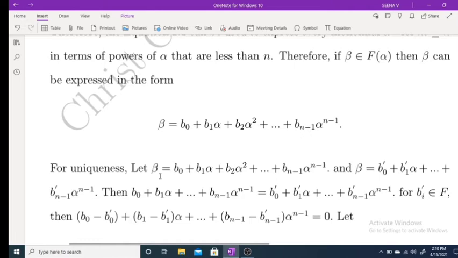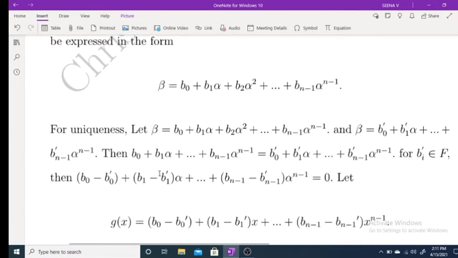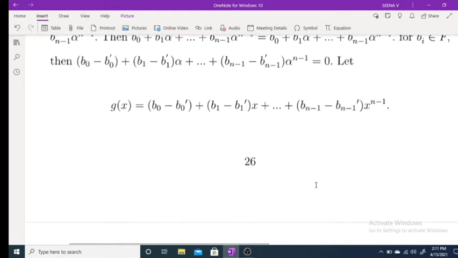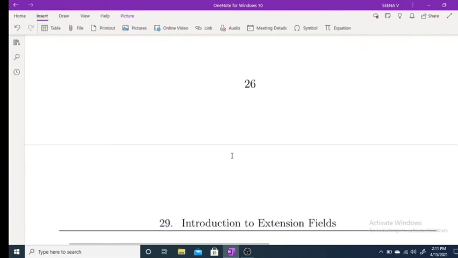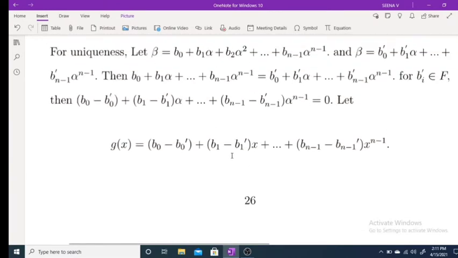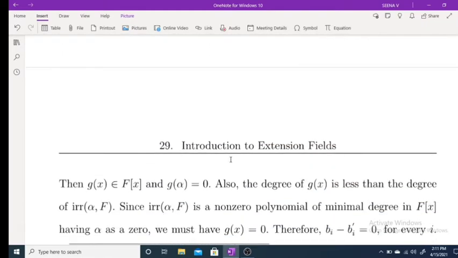Now, to prove the uniqueness, we assume there exist two representations. One is this one and the other is this one: b_0 dash plus b_1 dash alpha plus etc. plus b_{n-1} dash alpha raised to n minus 1. As these are equal, you can write like this, taking alpha common here, alpha square common here, etc. alpha raised to n minus 1. Okay. And consider g of x as the polynomial b_0 minus b_0 dash plus b_1 minus b_1 dash x plus etc. plus b_{n-1} minus b_{n-1} dash x raised to n minus 1.